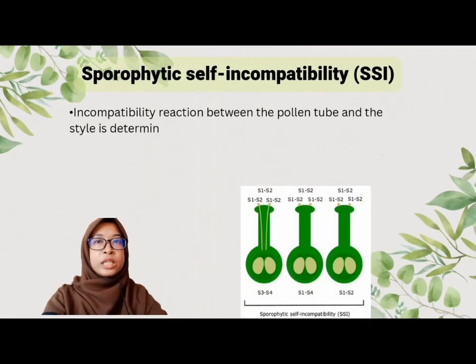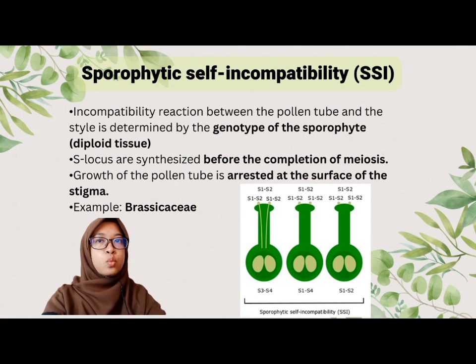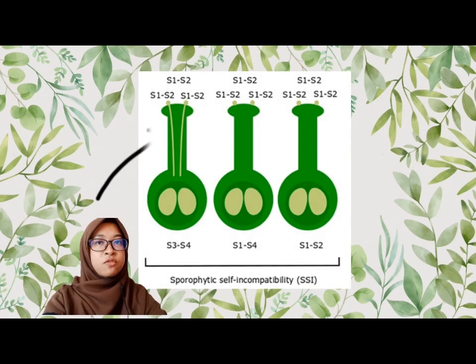In SSI, the incompatibility reaction between pollen tube and the style is determined by the genotype of the sporophyte, which contains diploid tissue. As locus products are synthesized before the completion of meiosis, growth of pollen tube is arrested at the surface of the stigma. From the diagram, it shows that in SSI, pollen will germinate successfully if it contains none of the two alleles present in the pistil. Pollen will not germinate and will arrest at the surface of the stigma if it contains either one of the two same alleles present in pollen and pistil. It needs both different alleles to proceed with fertilization in sporophytic self-incompatibility.